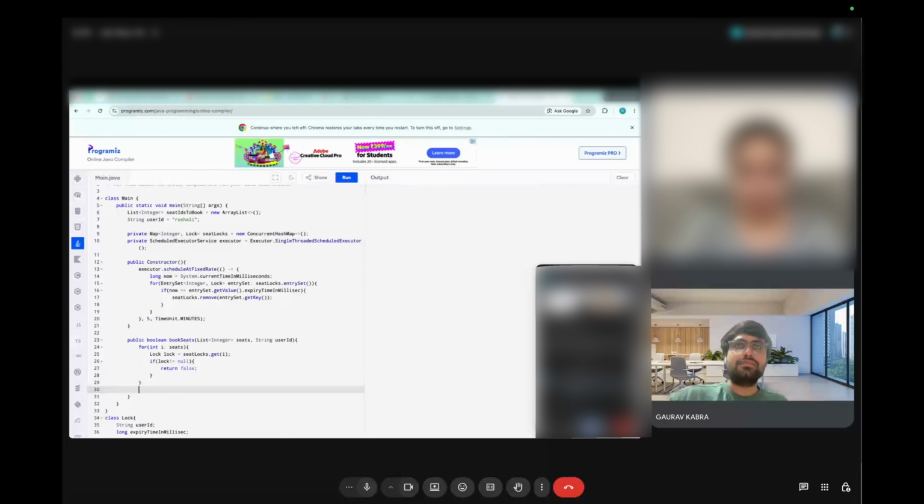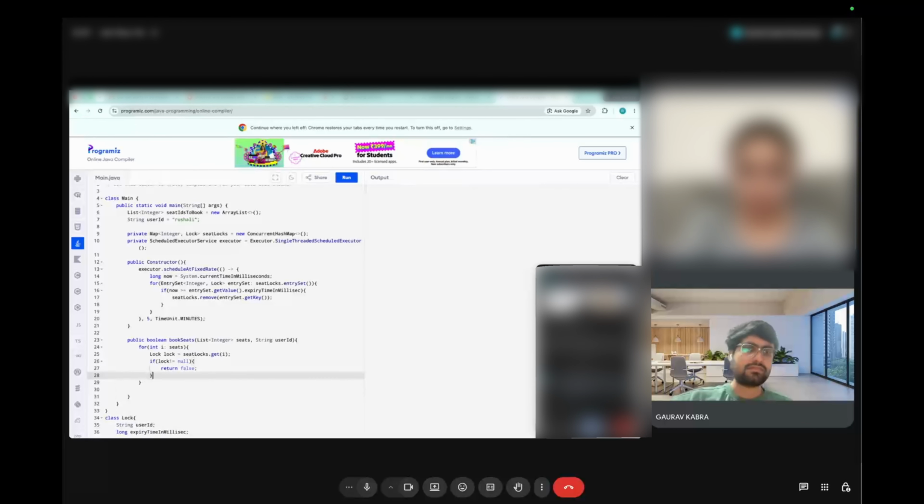And after all this, we just do else. I'm not putting the seat locks add logic here because suppose one of the seats is booked and other seats are available, we'll end up adding the three in the else block, and we have to roll it back also.